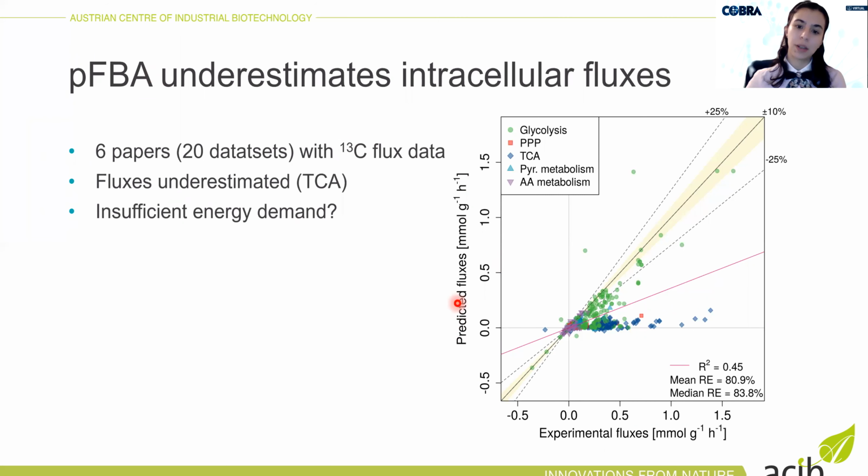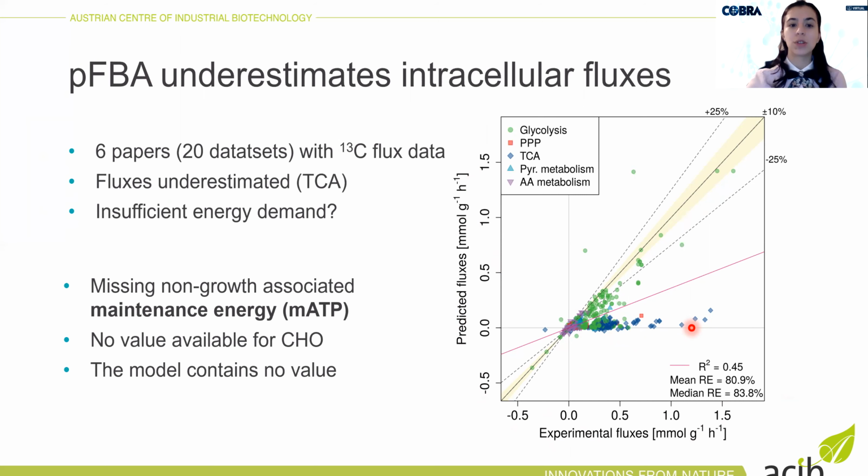So here you can see the predicted versus experimental fluxes. And it shows that most fluxes are underestimated in the pFBA predictions, and that the worst predictions were obtained for the TCA cycle. So this suggested that there is some problem with the energy metabolism. For example, there could be insufficient energy demand. So one idea that came was that it could be the missing non-growth associated maintenance energy, because currently the model doesn't contain any value, and there are also no values available for CHO in literature.